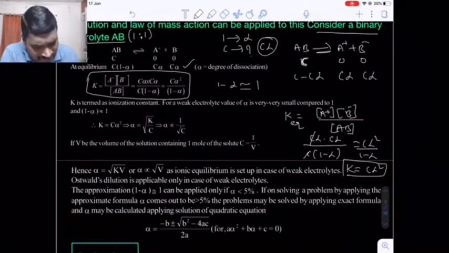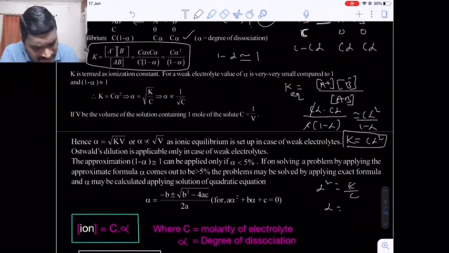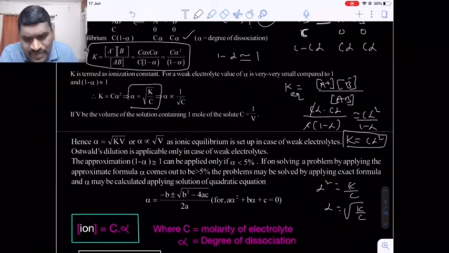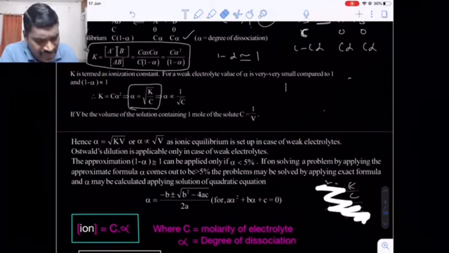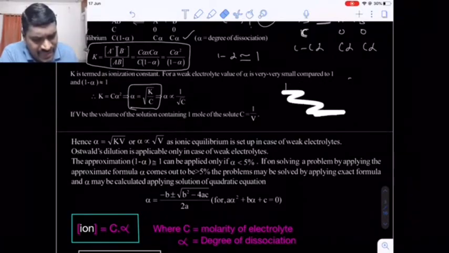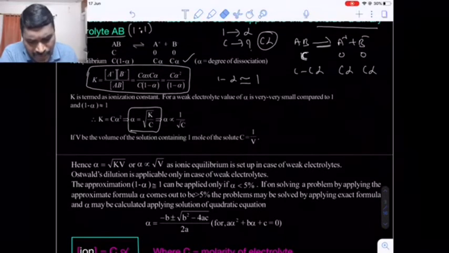From here, alpha square is equal to K by C, so alpha is equal to under root of K by C. Are you getting my point? This expression is a very important expression regarding weak electrolytes only. Regarding which electrolytes? Weak electrolytes only.